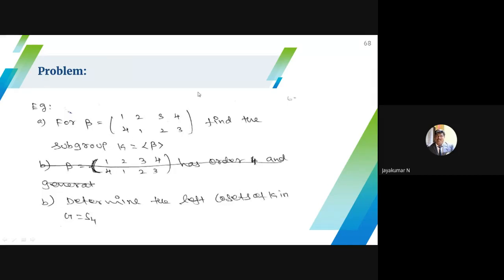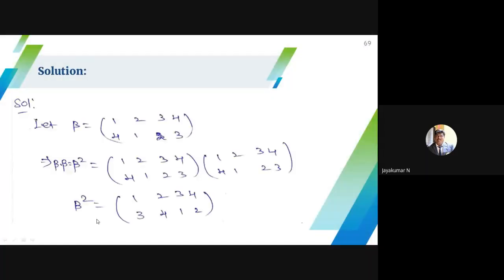These are elements of S4, because there are 1, 2, 3, 4. Definitely this is an element of S4. First, I have to show the cyclic subgroup whose generator is beta. The second thing, I have to find the left cosets of K. K is nothing but this. So my G is S4. Quickly I recall, please wait. So I have to find the cyclic subgroup.